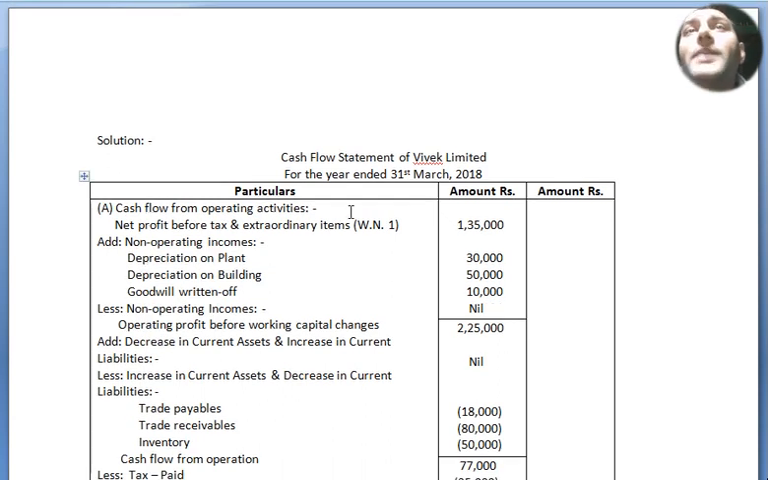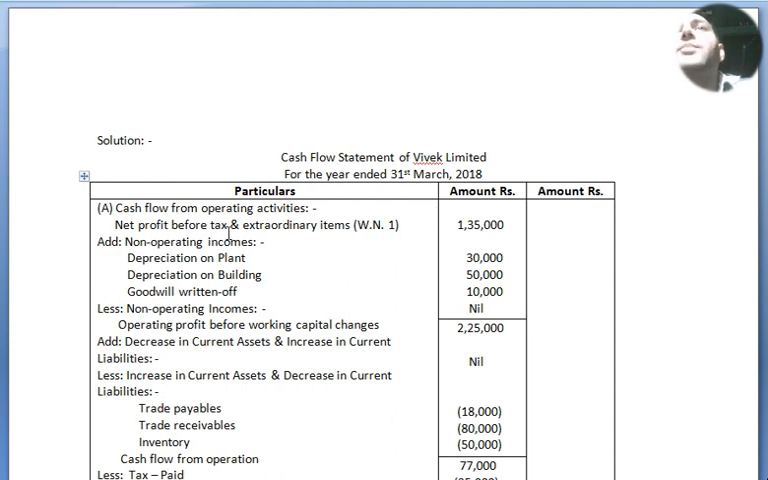Cash flow from operating activities. Now we have to make a format like this. Particulars, amount. This is inner column amount. This is outer column amount. No debit, credit. Cash flow statement of Vivek Limited for the year ended 31st March 2018. This is the format. Now you have to write down a heading, cash flow from operating activities.